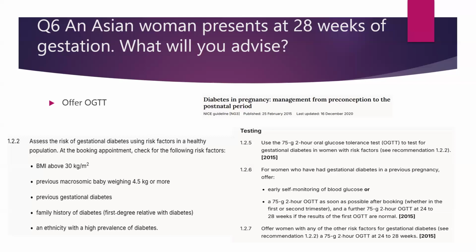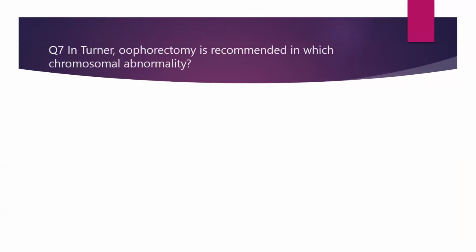And offer women with any other risk factors of GDM, as we can see the other risk factors, a 75-gram 2-hour OGTT at 24 to 28 weeks. So the correct answer in this context with Asian ethnicity, offer OGTT at 24 to 28 weeks. So the correct answer here was offer an oral glucose tolerance test.